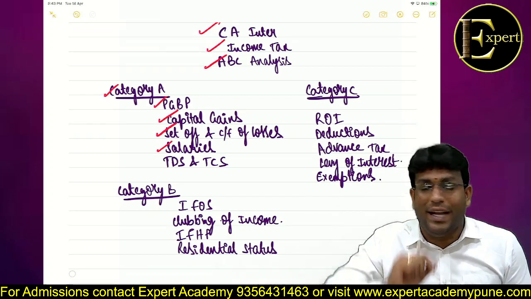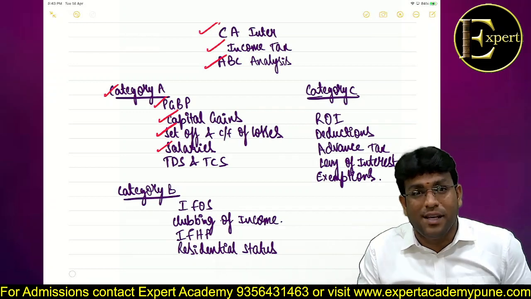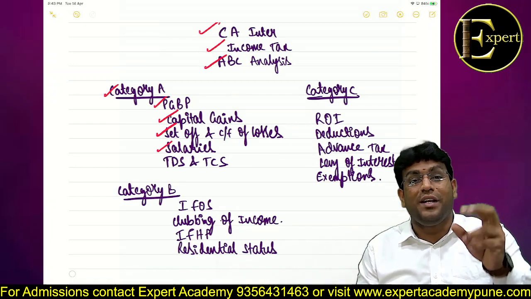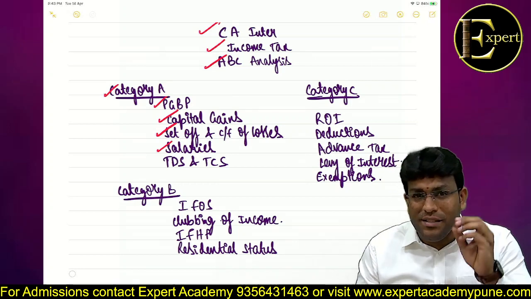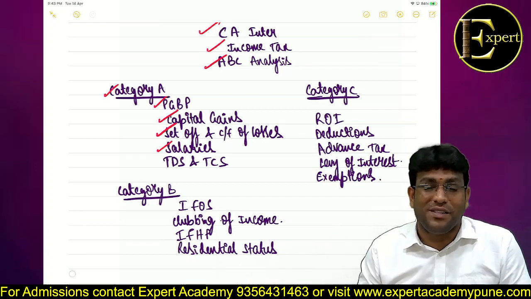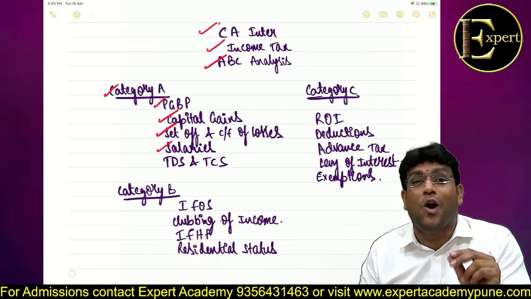Telephone allowance is fully taxable. Telephone perquisite is fully exempt. Food allowance is fully taxable. Food perquisite is taxable only if it is more than 50 rupees per meal. So it is important that we have clarity of thought on the difference between what is an allowance and what is a perquisite. That cannot be missed out at any cost.